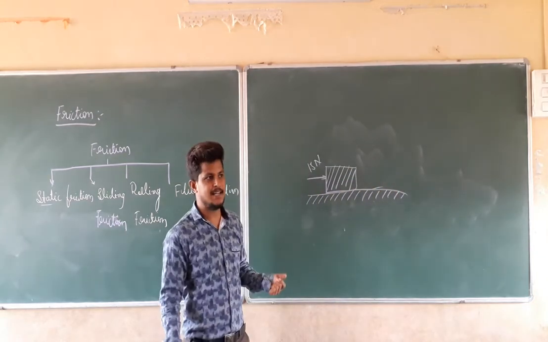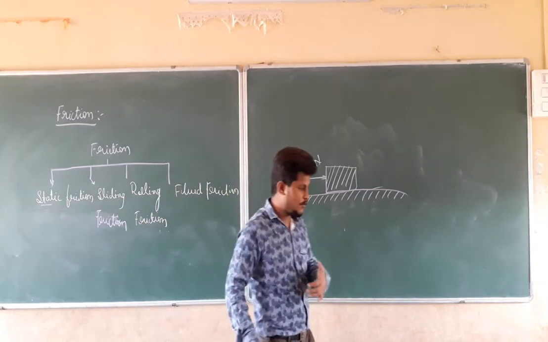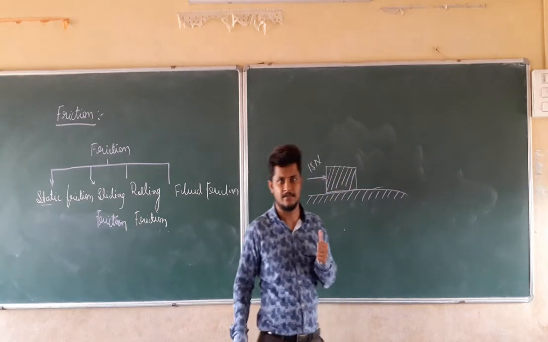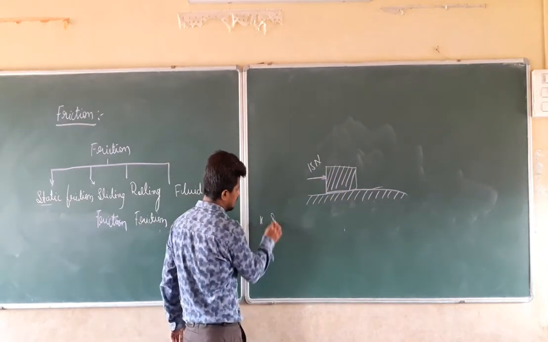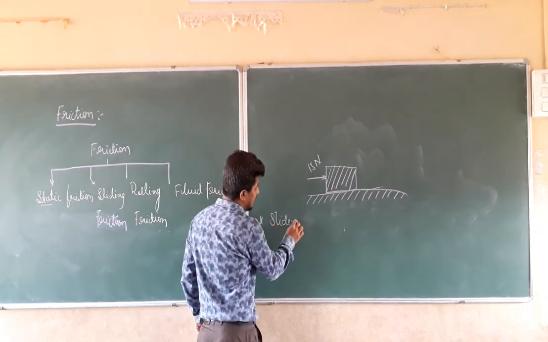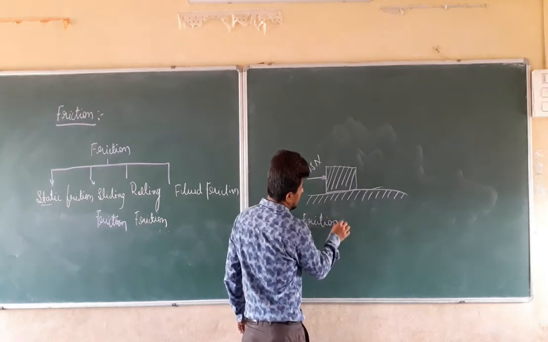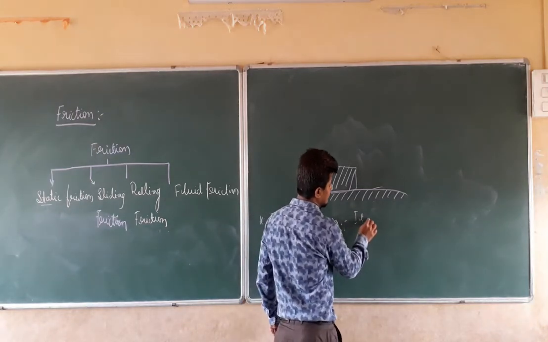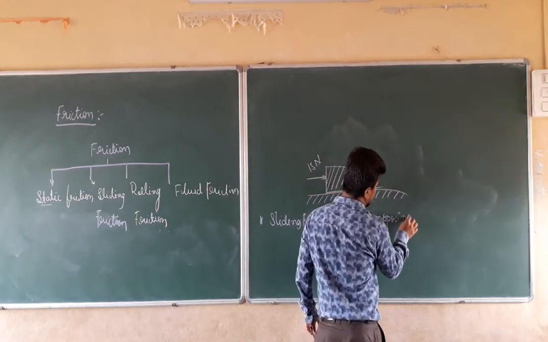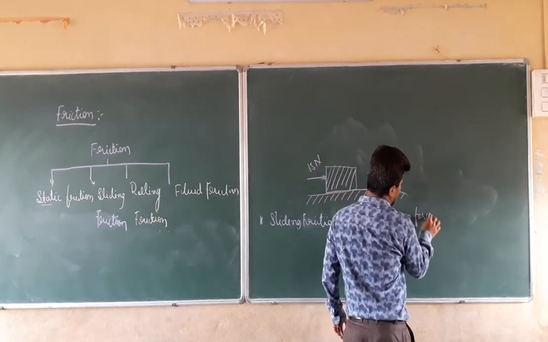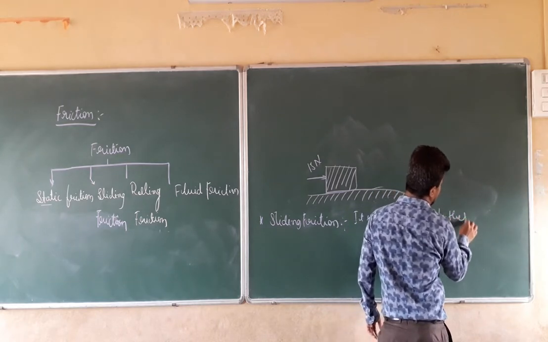In general, we can say that sliding friction is nothing but the opposing force to any slide.